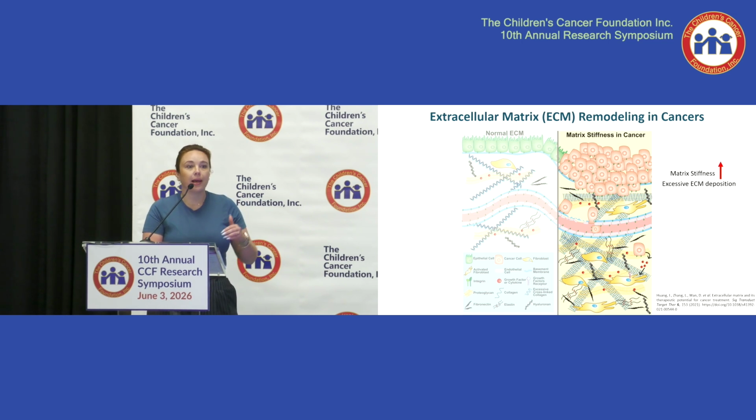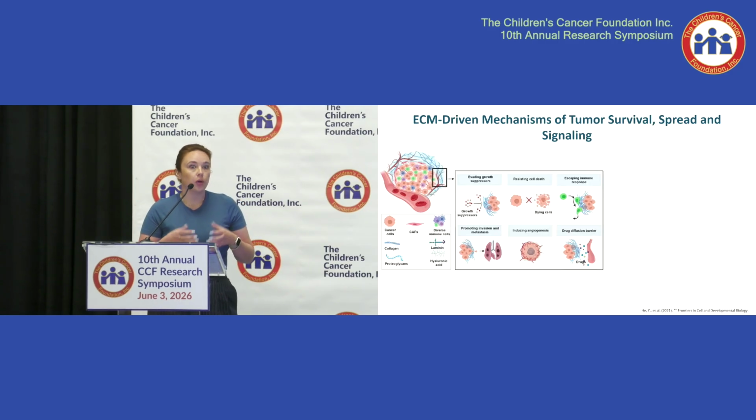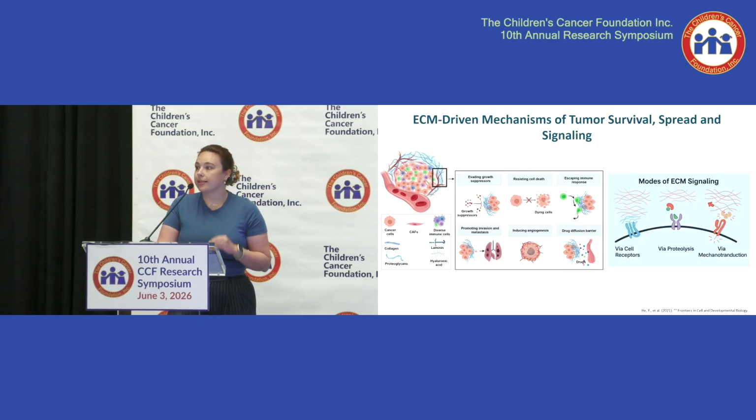Now, tumors never do anything unless it's beneficial towards their survival and progression. And there are a lot of known ECM-driven mechanisms that promote tumor survival and spread. If you imagine the ECM and these fibrous proteins creating a cloak, surrounding and encapsulating the tumor microenvironment, it's going to prevent the immune cells from penetrating, as well as systemic therapies. It's also known to promote metastasis and angiogenesis, and the ECM can also impact cellular phenotype by directly binding to certain cell receptors,